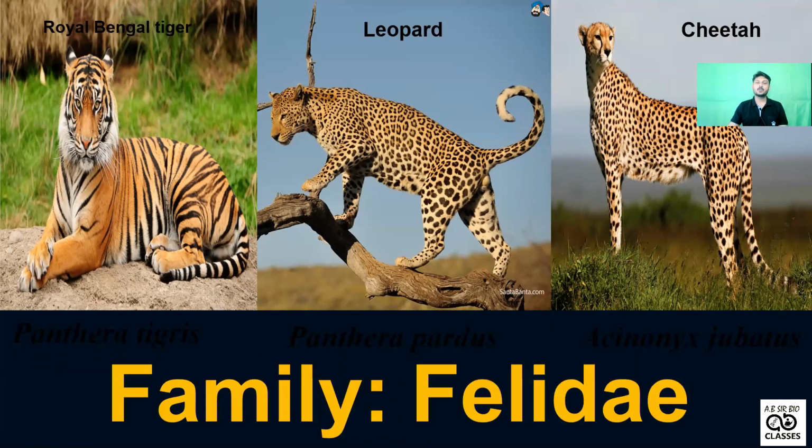Here I will discuss why binomial nomenclature is very important. I basically belong to Bengal, and in West Bengal there is one forest known as the Duars. In that belt, leopards are very common. The Royal Bengal tiger is available in the Sundarban. Cheetah is actually an extinct species from India. It is not available in the wild in India. It is available right now in Africa or Kenya.